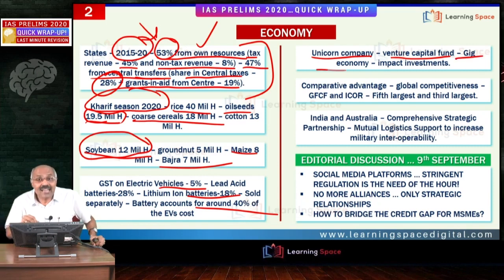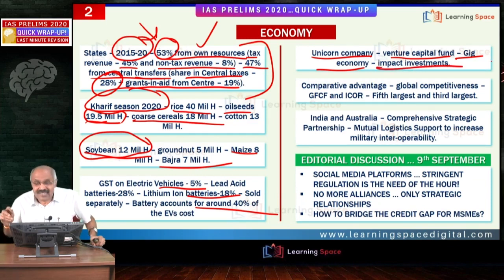Then the gig economy, the economy like Swiggy, Amazon delivery boys, Flipkart delivery boys, then Uber drivers. I think you have clarity. So friends, that is the gig economy. At present, across the world, the problem is we are not able to differentiate whether they are employees or entrepreneurs. That is the biggest gap as far as the regulation is concerned.